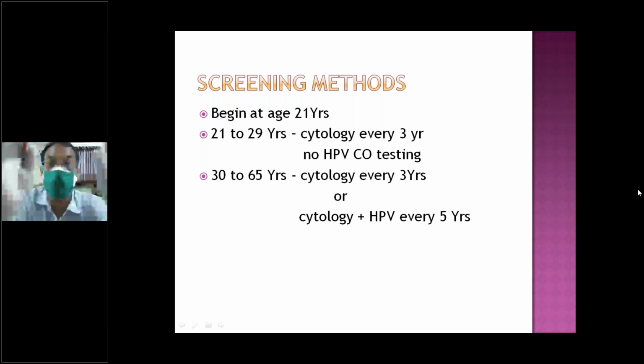If the cervix looks uniformly smooth and pinkish in color, it is a normal cervix. Any deviation from this is abnormal. Even peripheral paramedical staff are trained to recognize a normal cervix, and if they find anything abnormal they refer the patient. Screening is done at advanced centers and at the PHC or tertiary center. The government has a regular screening program beginning at age 21 years.